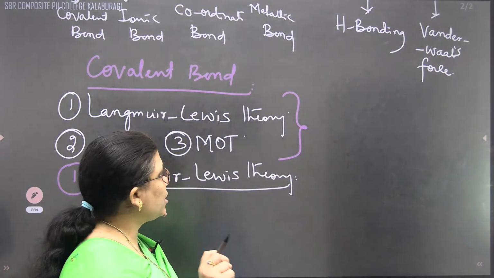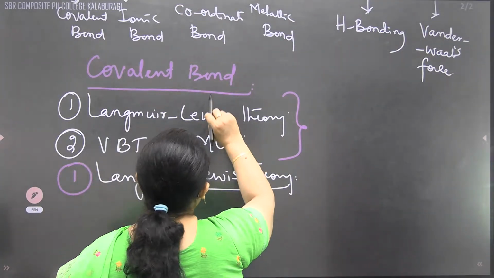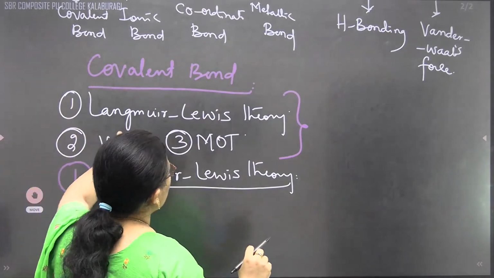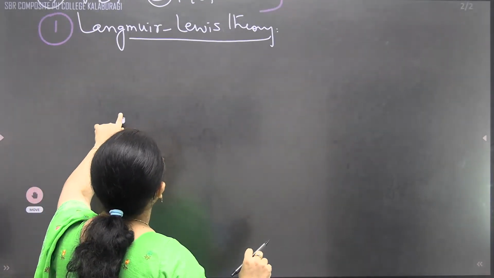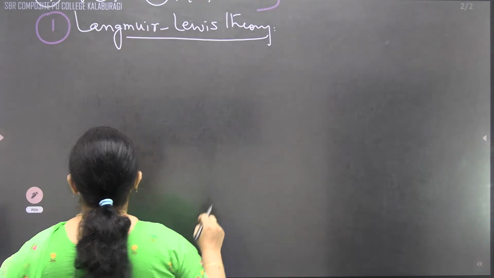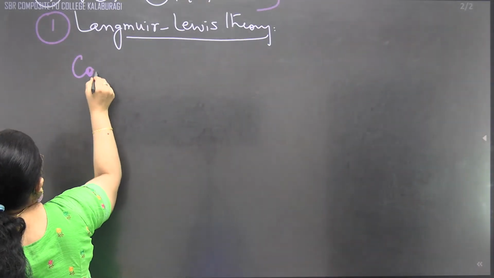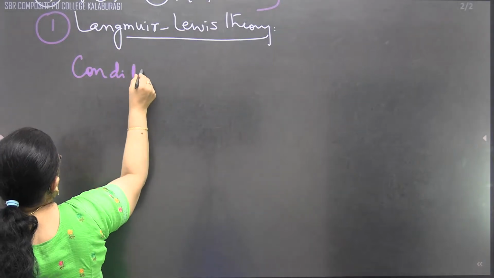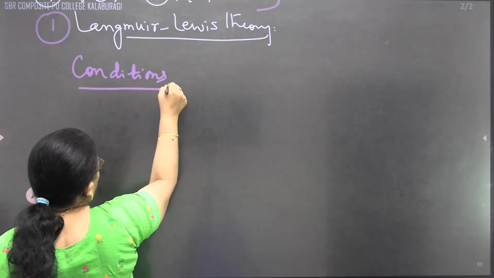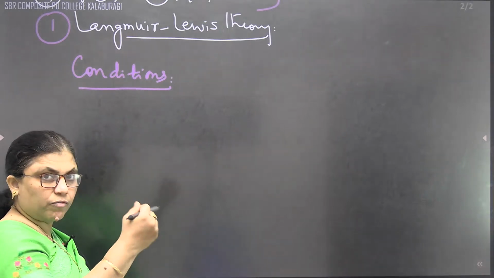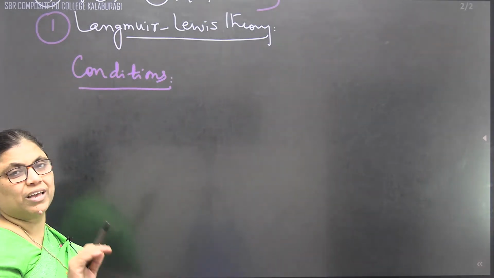What are the conditions to get a covalent bond? Let us move to the theory after that, conditions. After that, again, we'll come back to this one. Conditions to get a covalent bond. Because once we start one theory, we'll complete all the theories together. That's why first we'll complete conditions and characters of covalent compounds, then we'll go to the example.